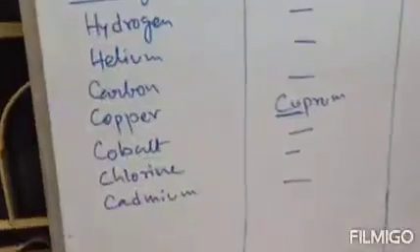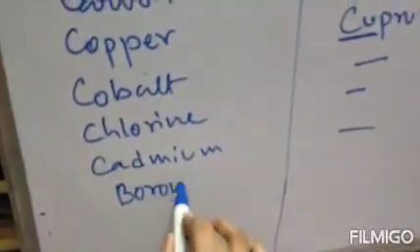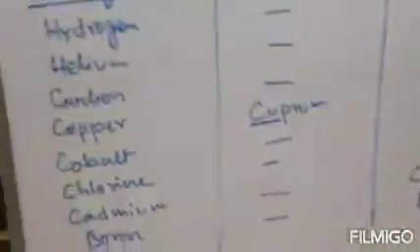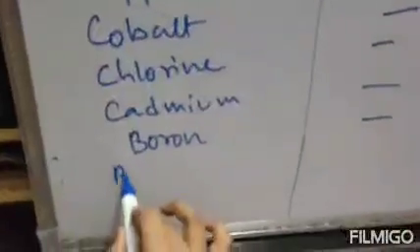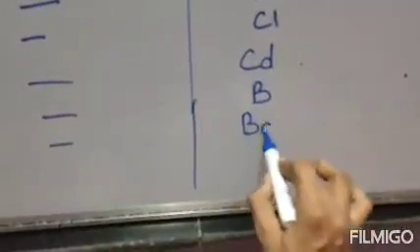Next one is boron. Formula of boron is capital B. B stands for boron. Next one, barium.